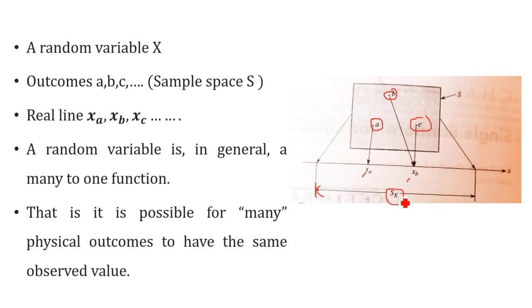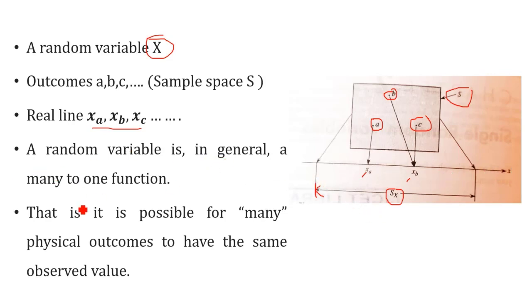SX consists of sets which are in accordance with the outcomes of the sample space S. Right? So here random variable X assigns real numbers to the outcomes of the sample space. A, B, C are outcomes of the sample space. XA, XB, XC are real numbers on the line of X.